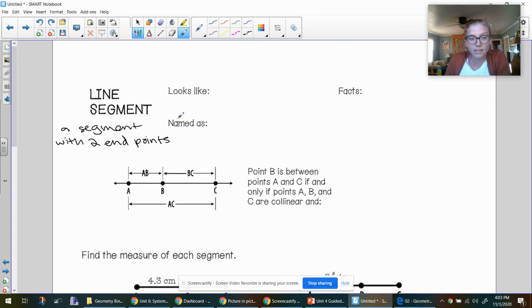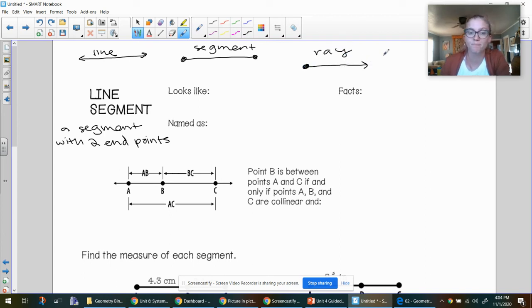So while a line goes on forever, a segment stops at a point on each side. There's also a combo of a line and segment called a ray that stops on one side and goes on forever on the other.